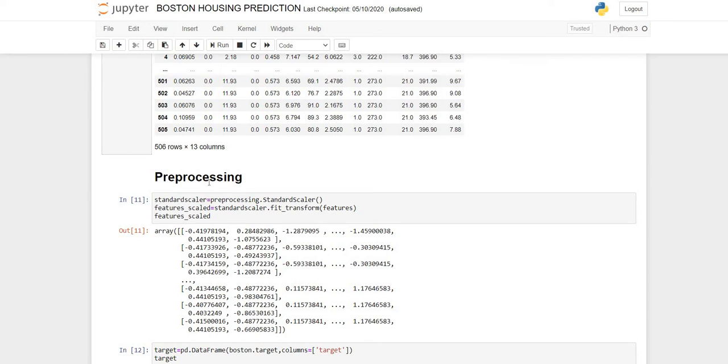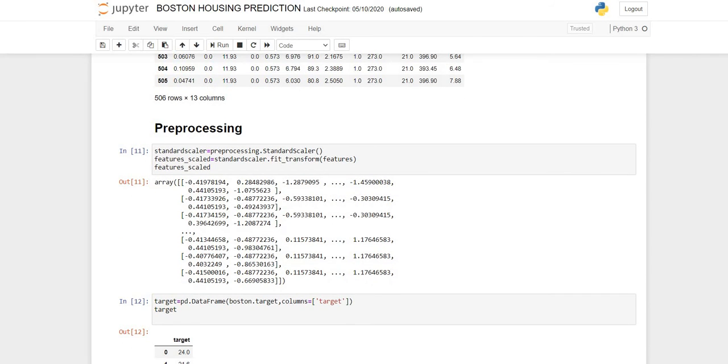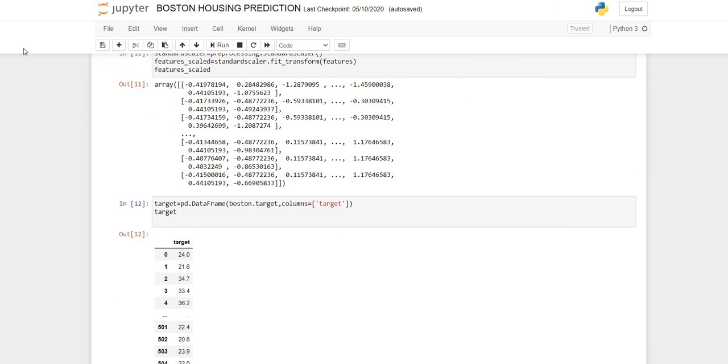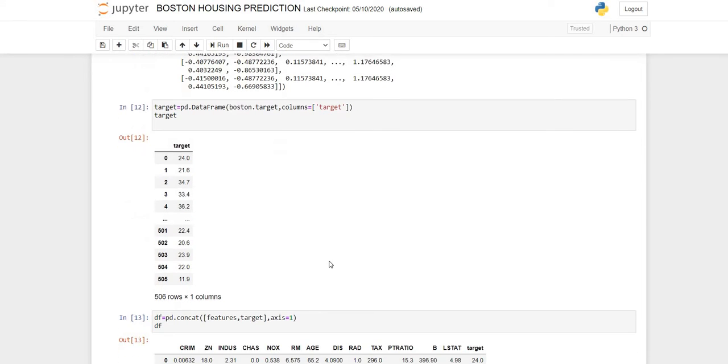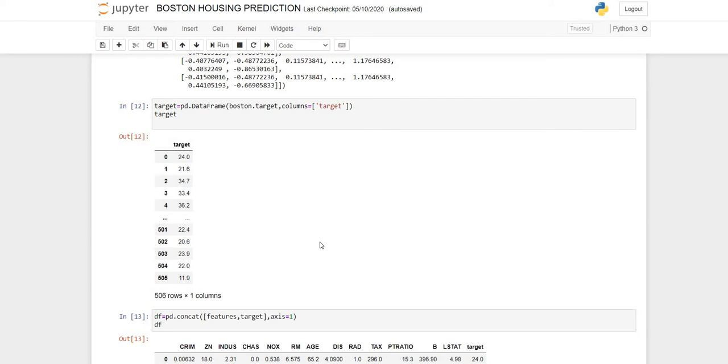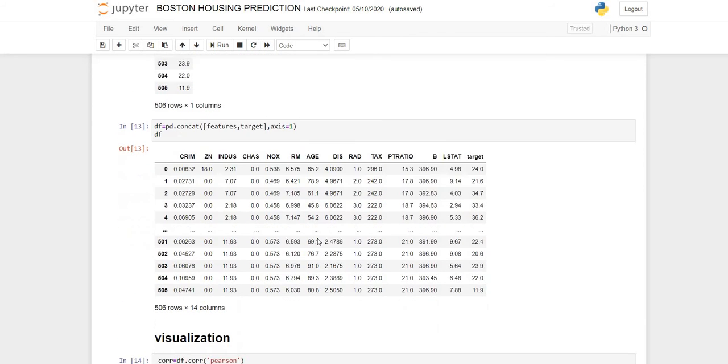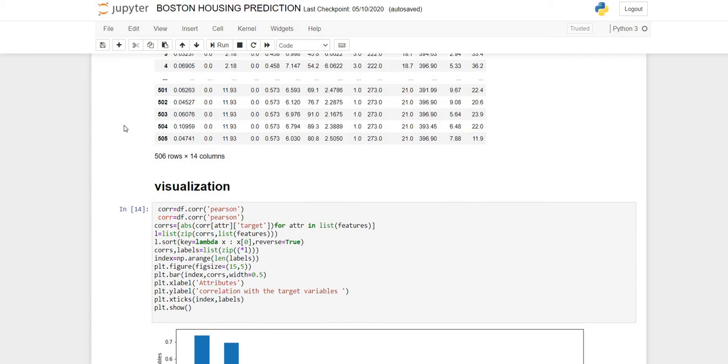Then I have converted the target variable into a pandas data frame, and then again I have standardized my target variable with feature scaling, and then I have concatenated the target and feature variables into a single data frame, as you can see, for better comparison or compatibility. Next step is visualization.